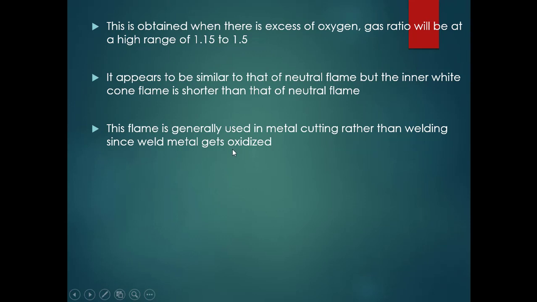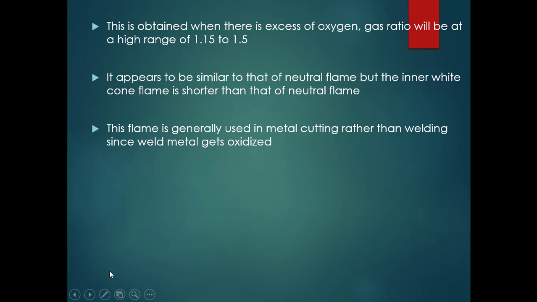So that's why, instead of producing a welded joint using this oxidizing flame, where the joint strength will be very less, we will use this oxidizing flame for the metal cutting operation. Yes, this is regarding these types of oxyacetylene flames.